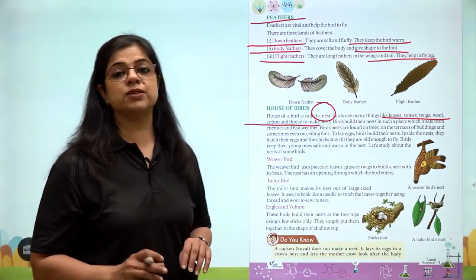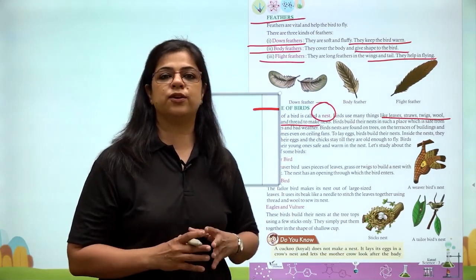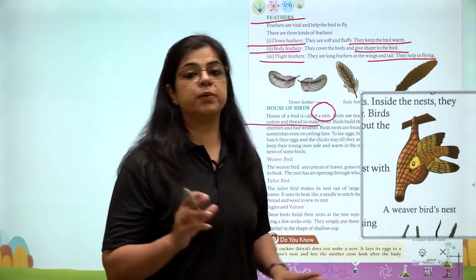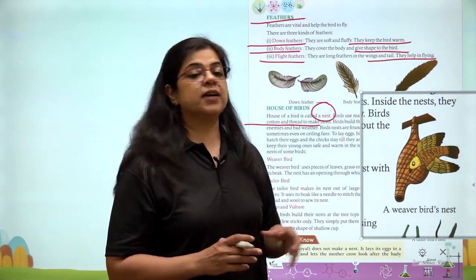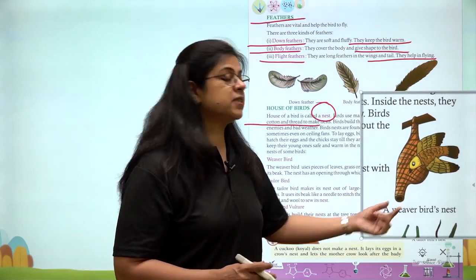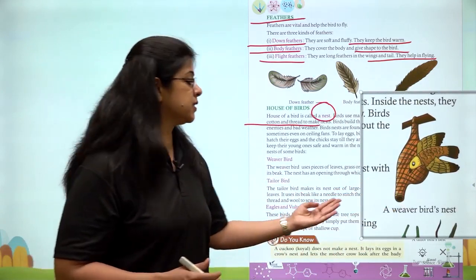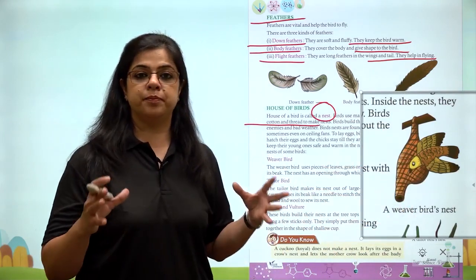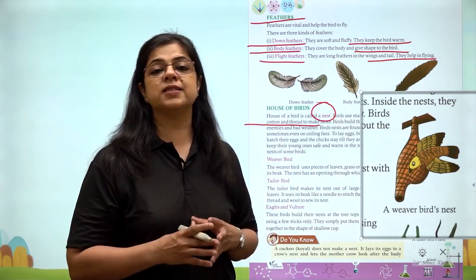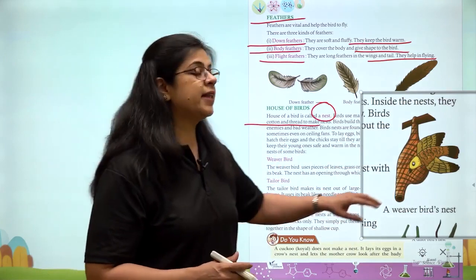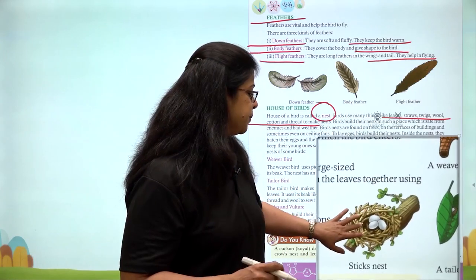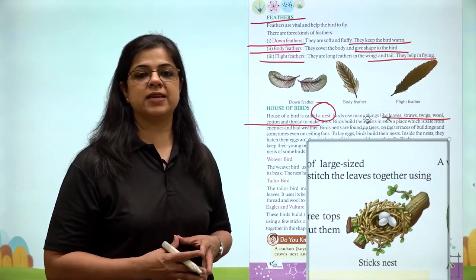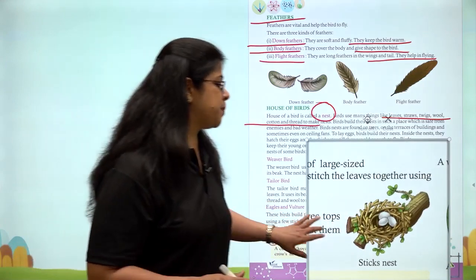In the junior classes, you have learned that there is only one kind of nest. But today, we are going to learn about different kinds of bird nest. Weaver bird का जो nest होता है, वो नीचे से tube-like entry होती है. इसके अंदर से bird enter करता है. It is broad at the center, and here is where the eggs are laid and the young ones are taken care of. This is a stick nest, which we most commonly see in cases of pigeons, crows, and sparrows.